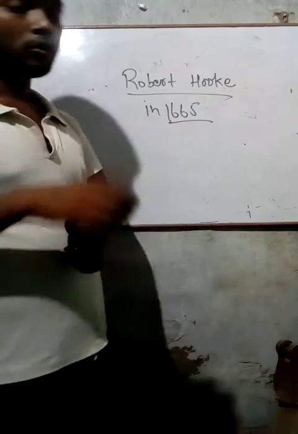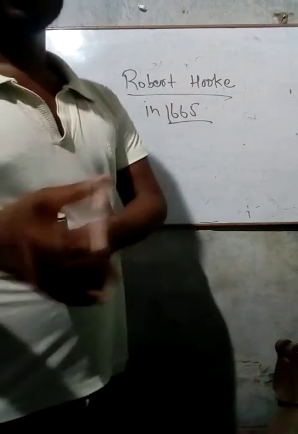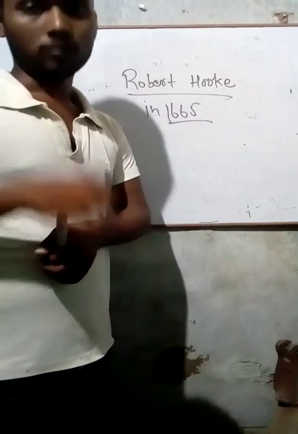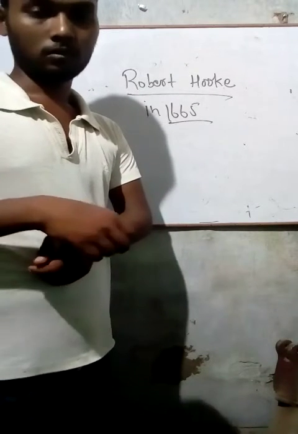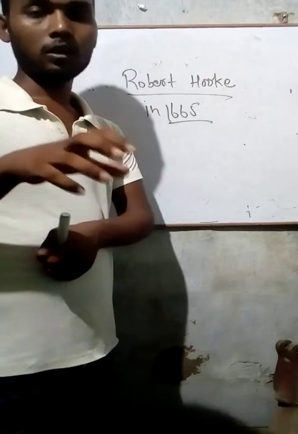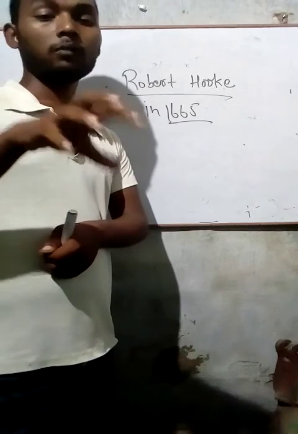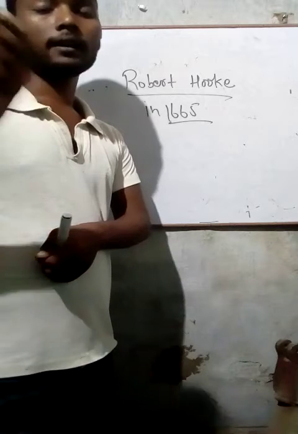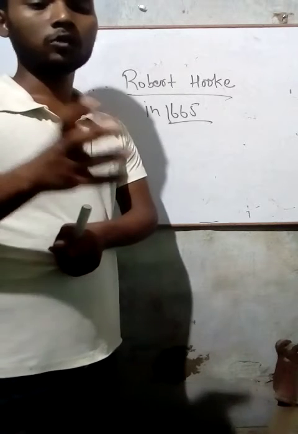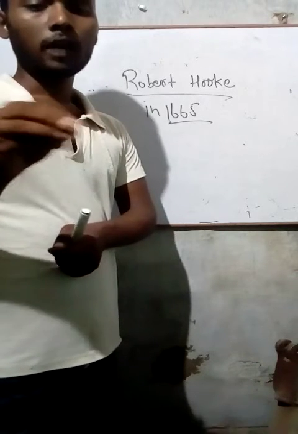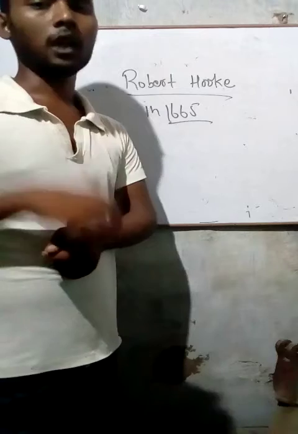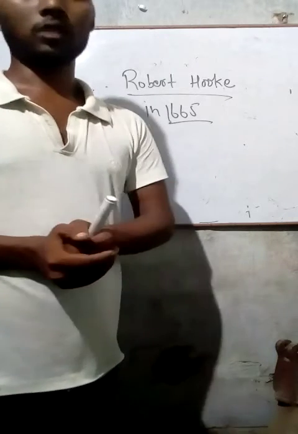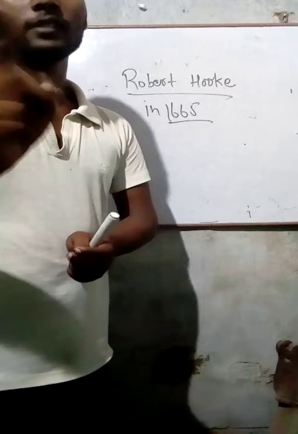सो रॉबर्ट हुक took a cork and he observed that there were many tiny holes rooms that resembled a honeycomb. In a cork, he observed that there were many tiny holes like rooms that resembled a honeycomb. उन्होंने देखा उस कॉर्क में कि बहुत सारे कमरे टाइप छोटे छोटे होल्स बने हुए थे, मधुमक्खी का छत्ता जिस तरह होता है उस तरह. And he called them cell.